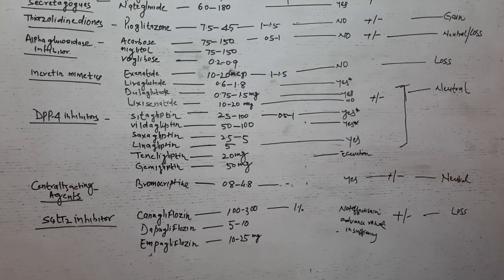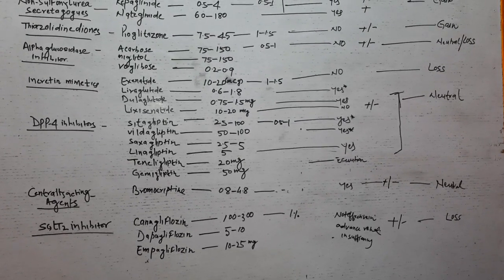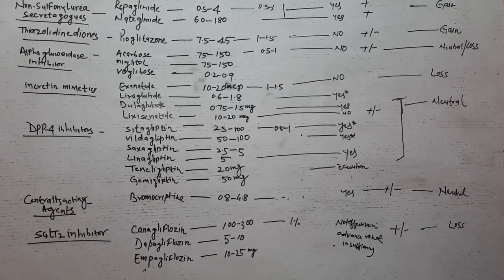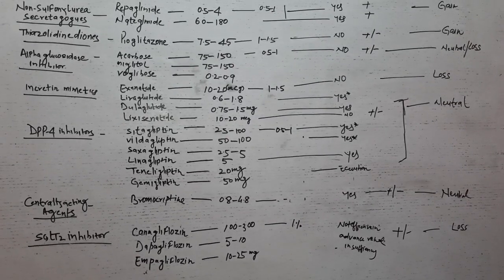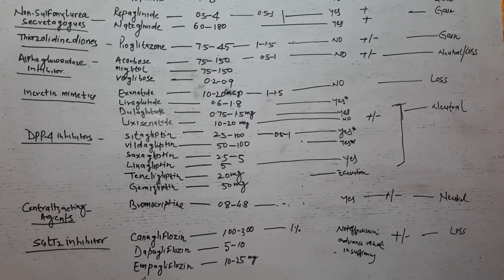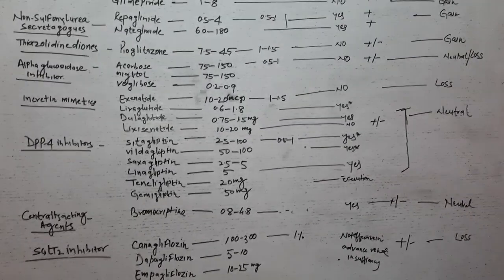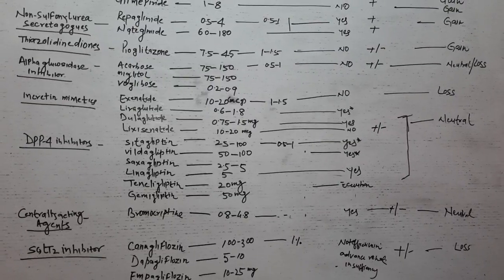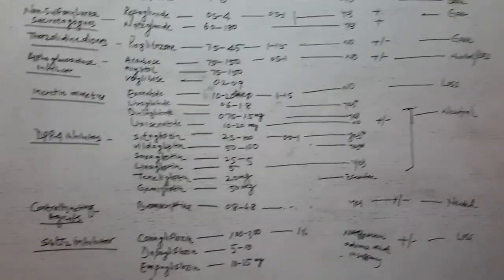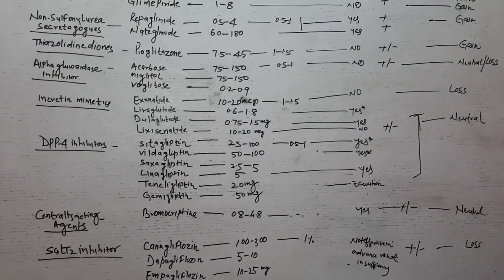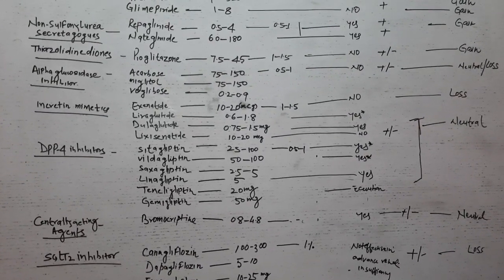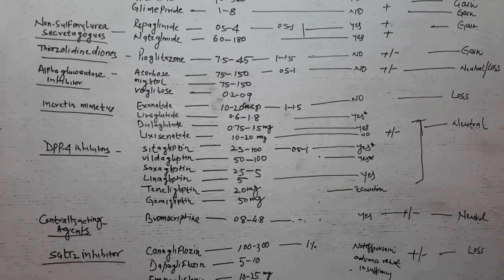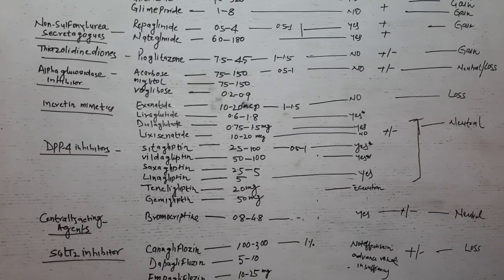Other side effects of thiazolidinediones include dilutional anemia, stimulation of ovulation, and alteration of liver enzymes. Now we see pioglitazone, although a very important drug, is contraindicated in pregnancy, anemia, and renal failure. Sometimes it is also claimed that pioglitazone causes bladder cancer, so it should not be used in a patient with history of bladder cancer or prone to develop bladder cancer.